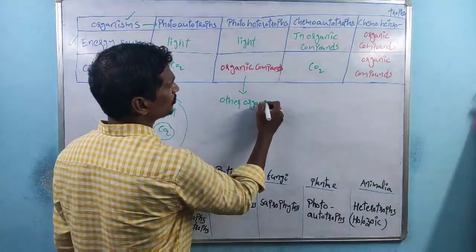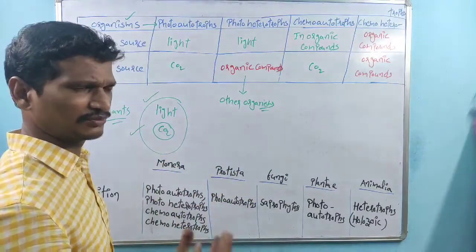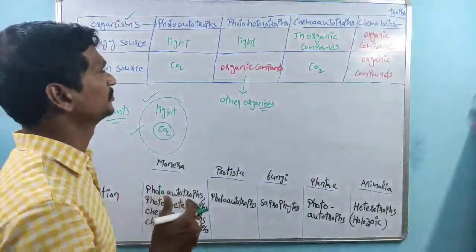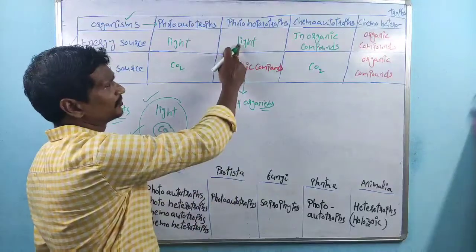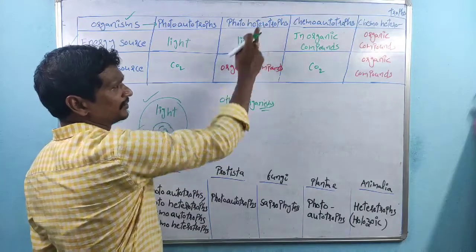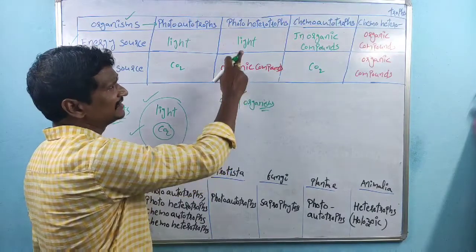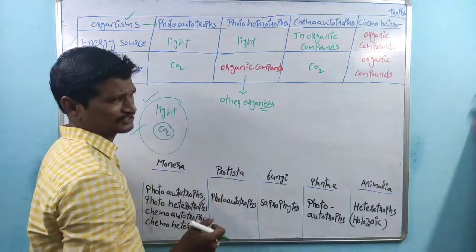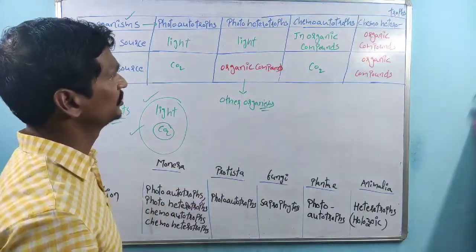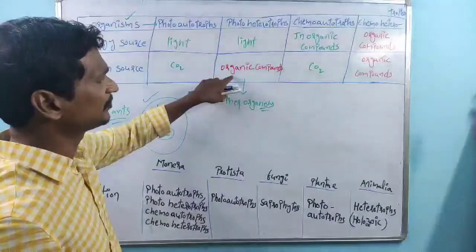So, photoheterotrophs: we know heterotrophs are organisms which depend on other organisms for food material. Here, photo means they have the capacity to absorb light energy, but they are heterotrophs because, for the carbon source, these organisms depend on other organisms, as organic compounds are only available within other organisms.